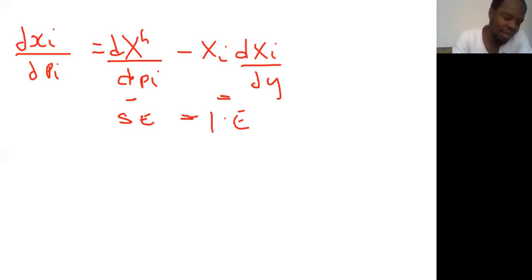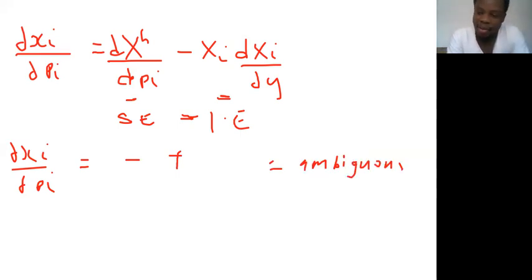So negative here gives you positive. So we have the substitution effect which is negative and the income effect which is positive. So that means the total effect, the ∂xi/∂pi, which is minus and plus, means what? Ambiguous. In this case, it's ambiguous. So you cannot determine. So the impact is at the end of the day going to be determined by what? The relative magnitude of the substitution effect and the income effect, right?